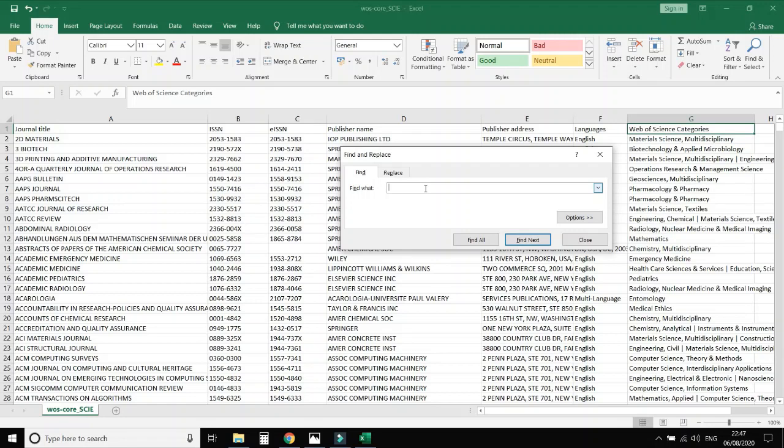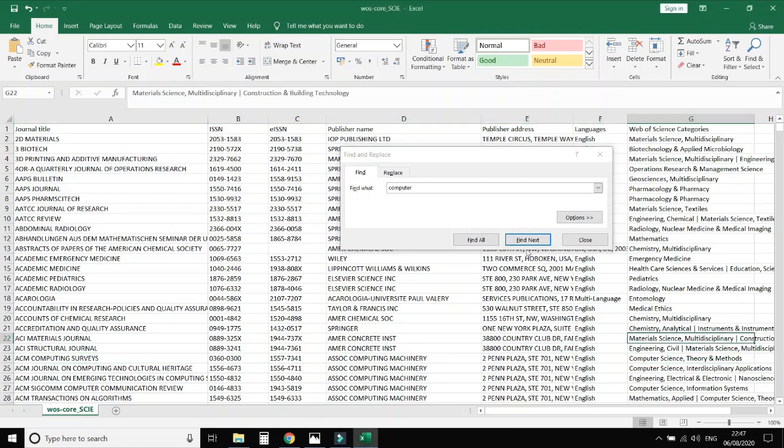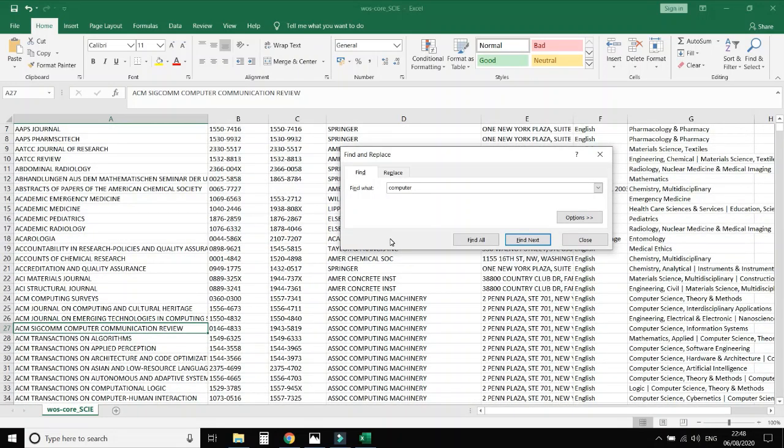For example, here I am going to search journals for computer. So here you can see this journal belongs to the computer engineering or computer science category. So in this way we can check the journals which belong to your domain or the area of your research paper topic.